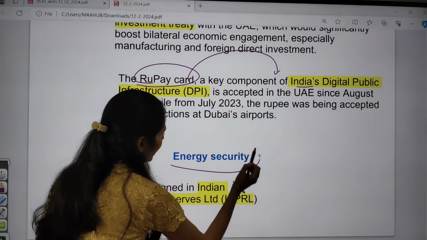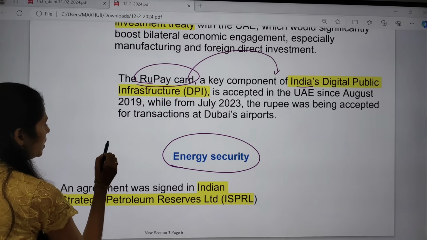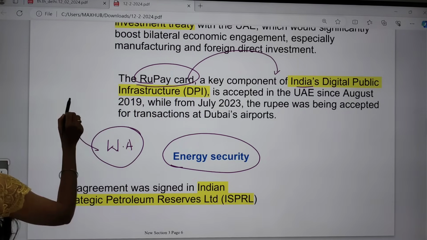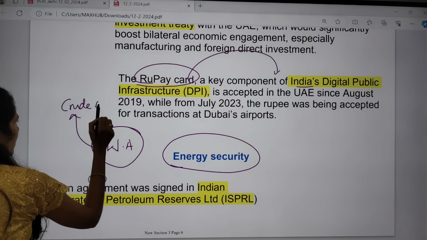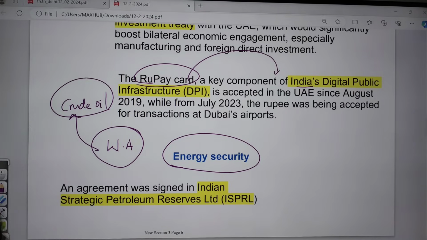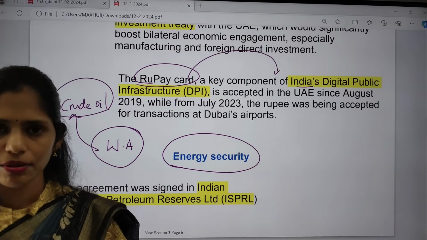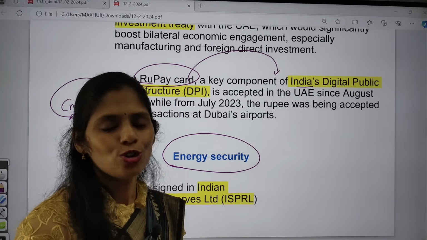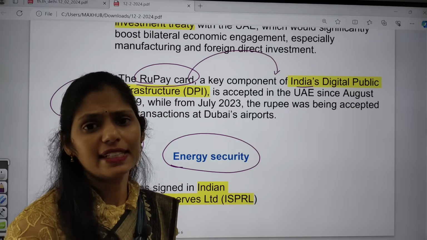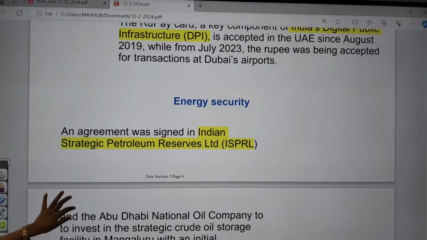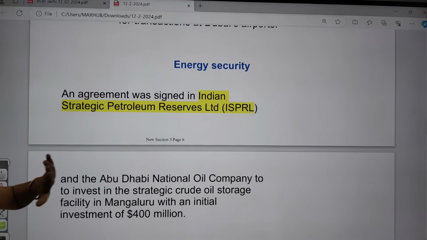And if you see regarding energy security, the UAE is a part of West Asia, and this West Asia has good resources of crude oil. If anyone wants to become rich, they will go and dig and they will get this oil. Okay, that much high presence of oil is seen in West Asia. Right, so here an agreement had been signed with India Strategic Petroleum Reserves Limited.